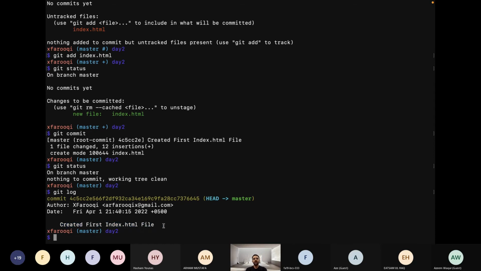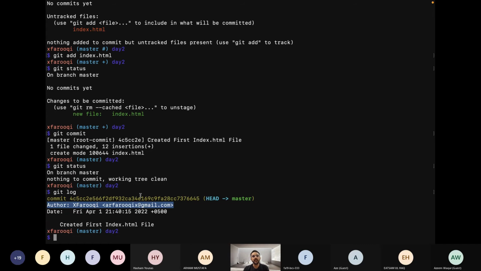So what we are seeing right now is the change that I have made, the message with that change, the author details, the date and the commit SHA. If you remember in the first step, we were configuring GitHub. I said that we need to configure it because with every commit, it needs to show who made these changes.